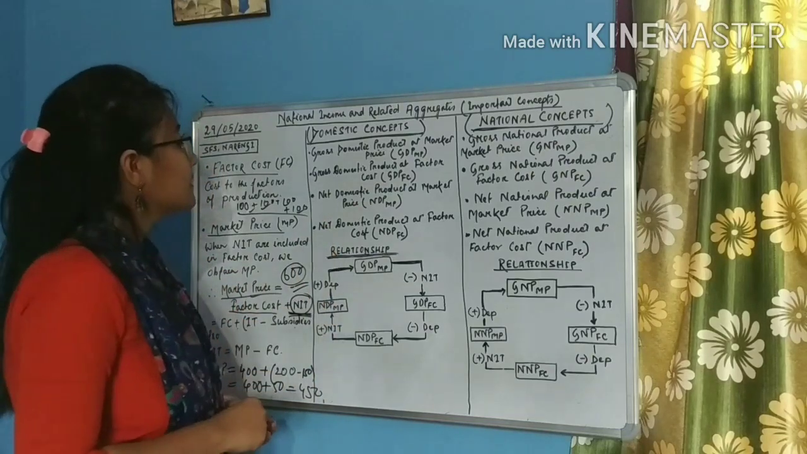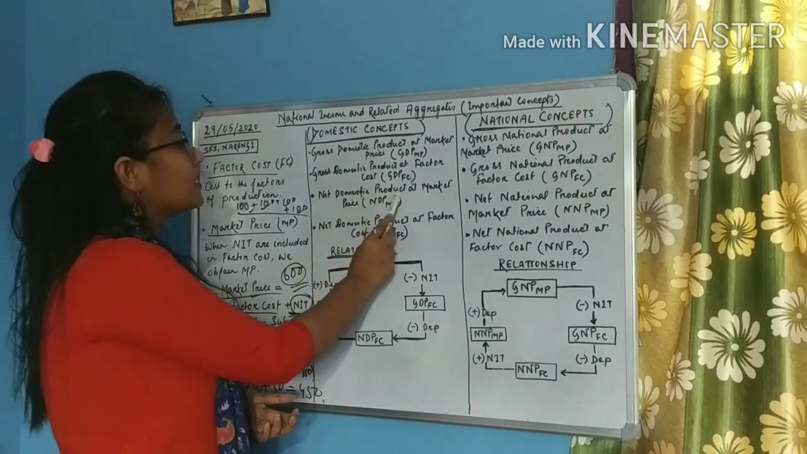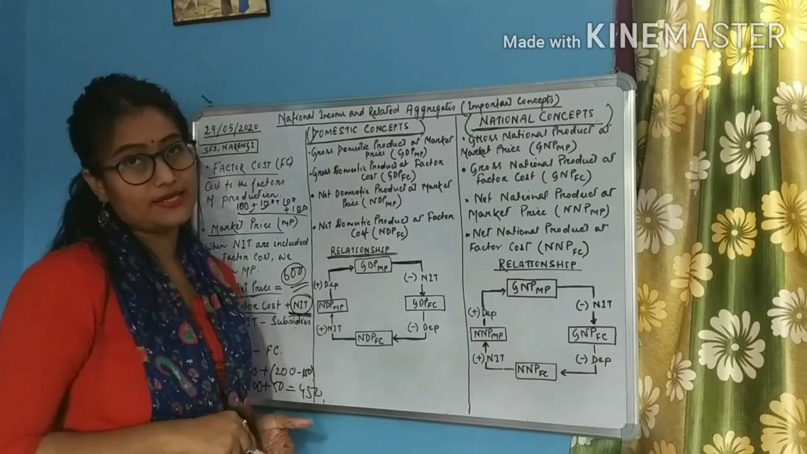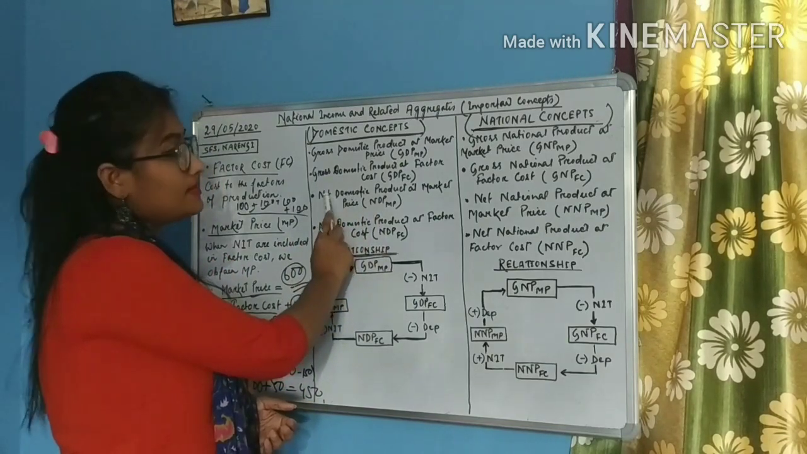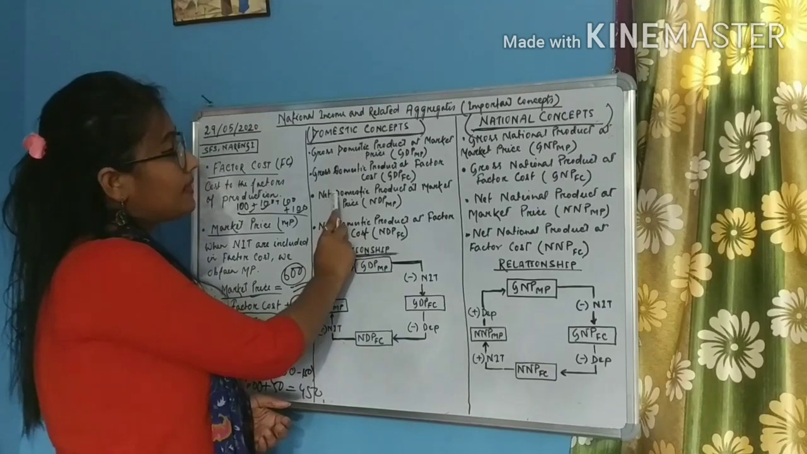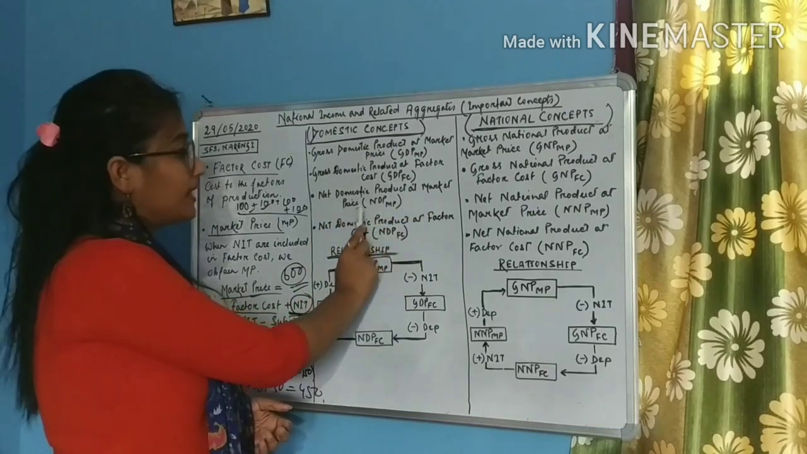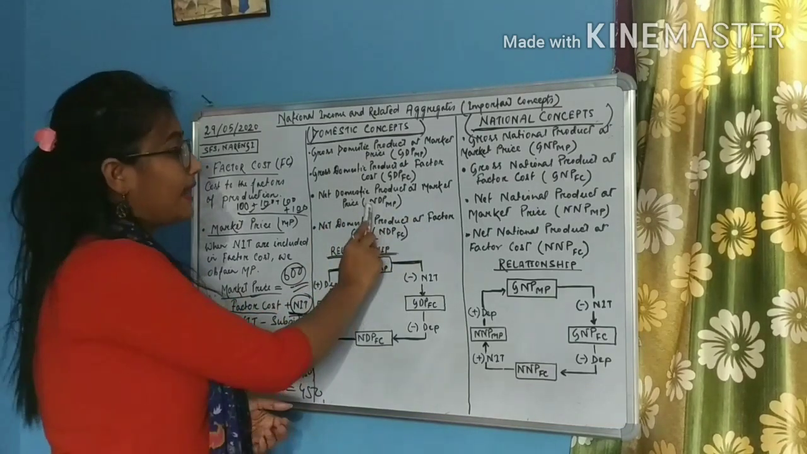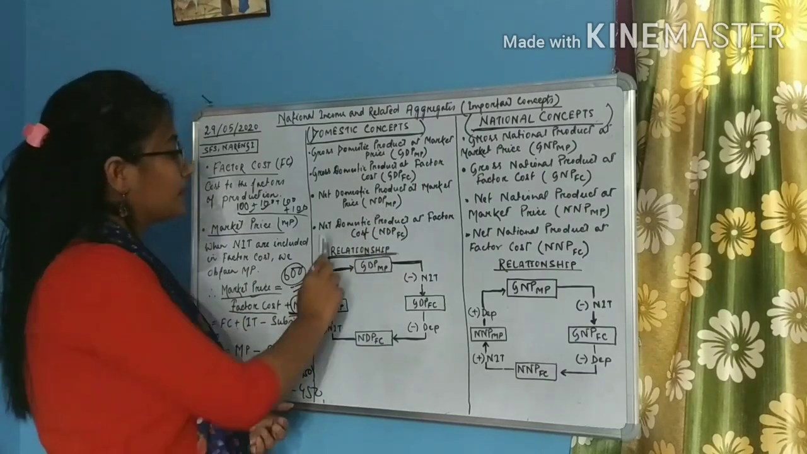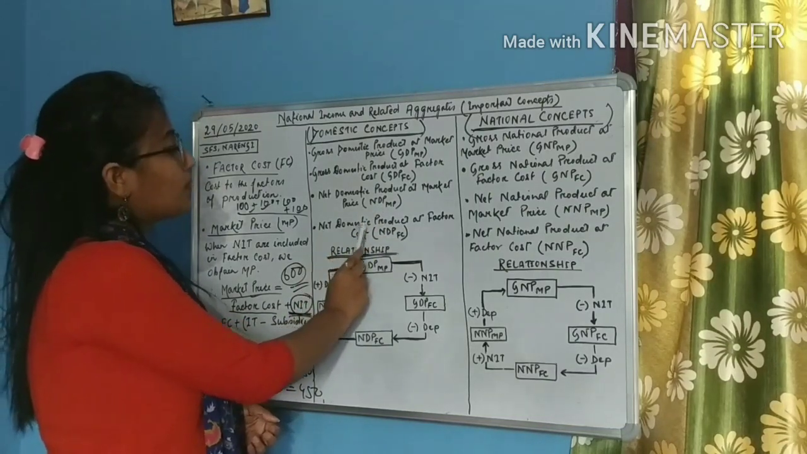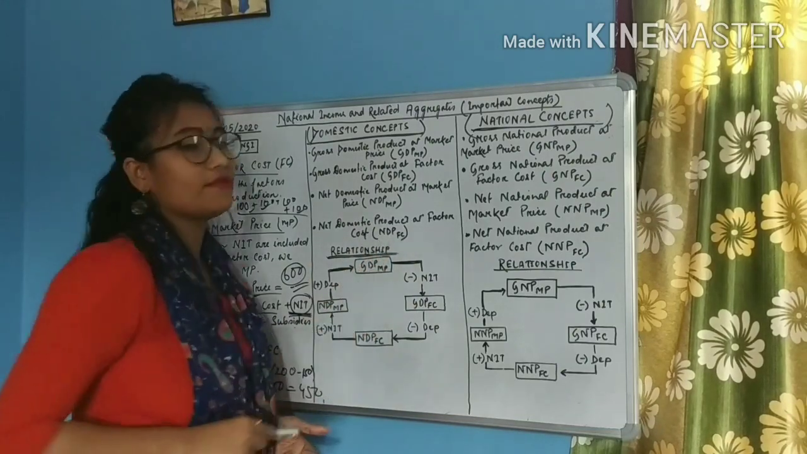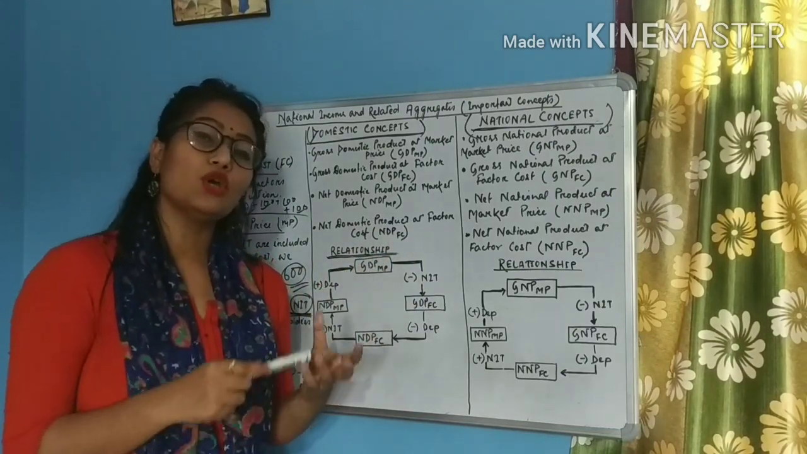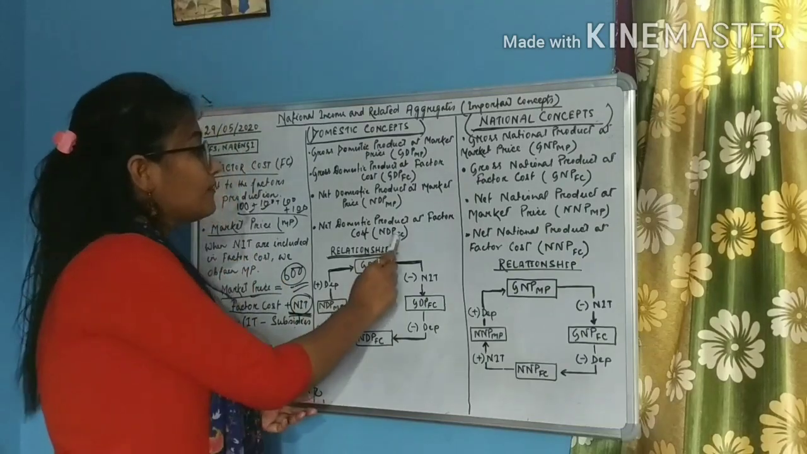The third domestic concept is net domestic product at market price. It is a domestic concept, but this is not gross, this is net, okay? So this is the net domestic product which is measured at market price, that is NDP-MP. And the final one is net domestic product at factor cost, that is NDP-FC. It is the net domestic product which is measured at factor cost.